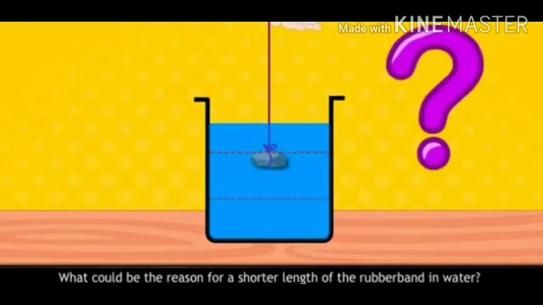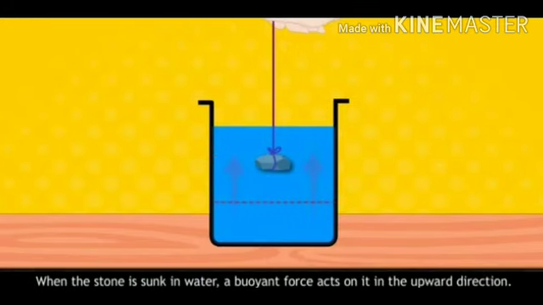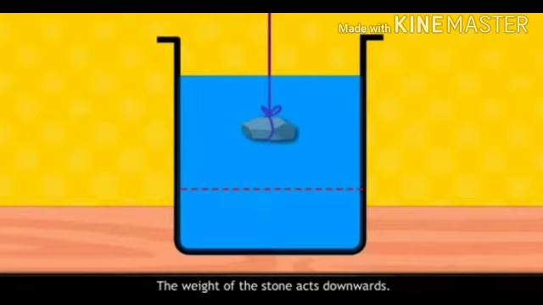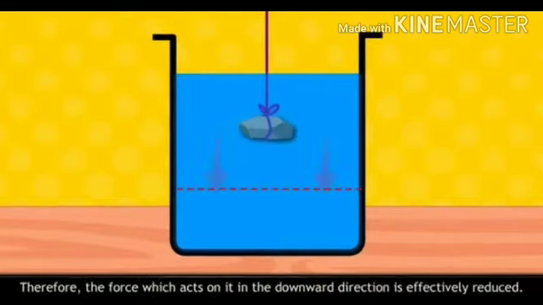What could be the reason for a shorter length of the rubber band in water? When the stone is sunk in water, a buoyant force acts on it in the upward direction. The weight of the stone acts downward.